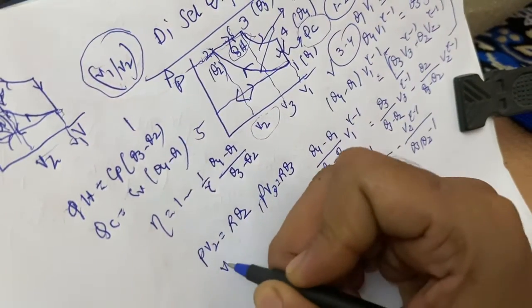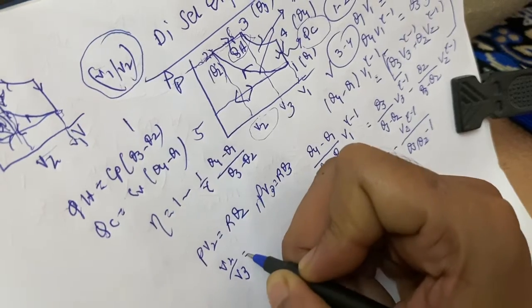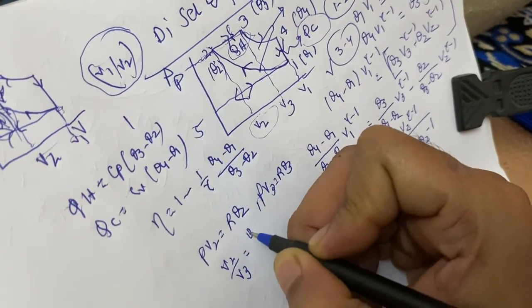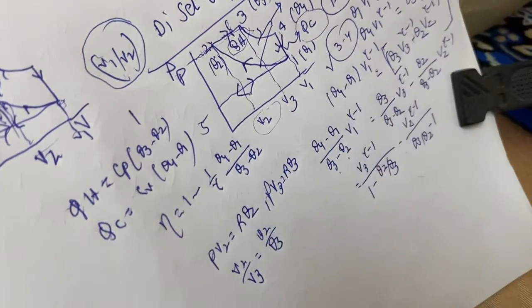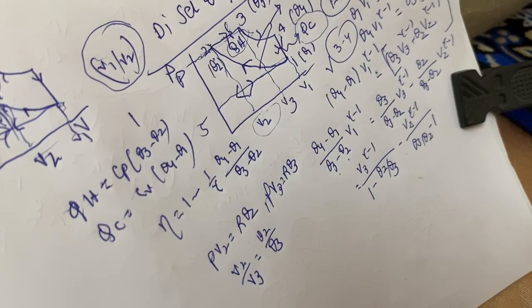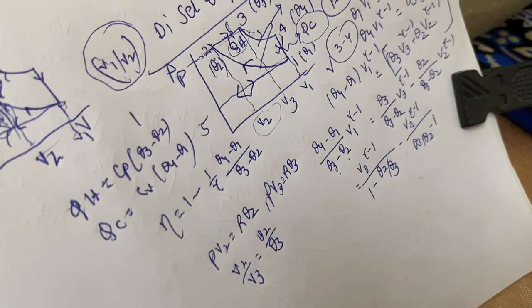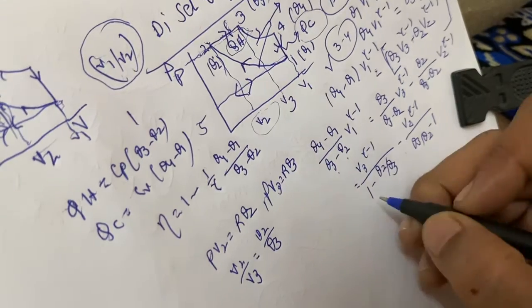So V2 by V3 equals theta 2 by theta 3. So again we come to this equation.